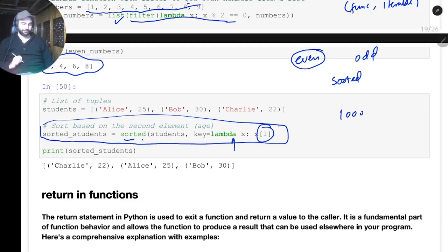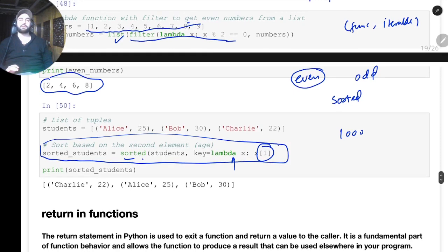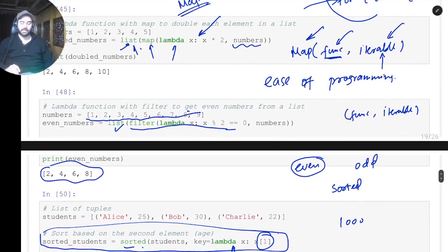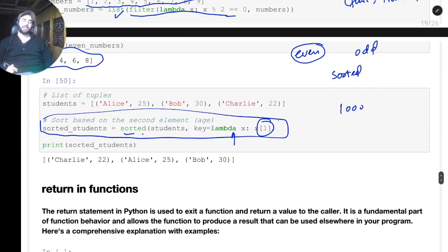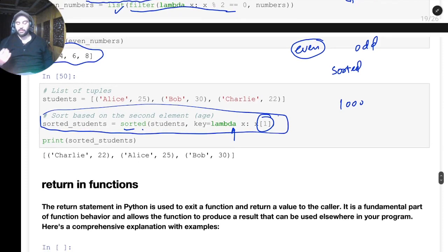You can use this with the function sorted. I hope you got some gist of how to use lambda functions with other functions like sorted, filter, and map. It'll come in handy, but as I told you, you don't have to memorize these things. I'm not teaching you to memorize things, but you should know that these things exist. Whenever you need them, you can look up the internet and see what their functionality is. That's why I'm trying to discuss some things. There are a lot of other functions you can use with lambda functions. A lambda function is basically a shorthand notation for using functions, and we saw the advantage as well. It can be used with other functions to make the coding experience really easy.